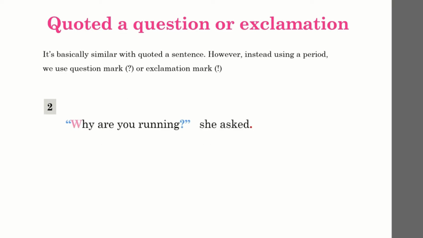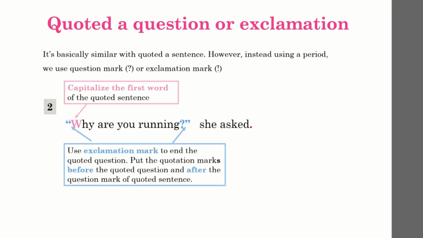Similarly, if you choose to place the question at the beginning of the sentence, you need to capitalize the first word of the quoted sentence, and then remember to use a pair of quotation marks to begin and to end the quoted sentence, and place the question mark inside.